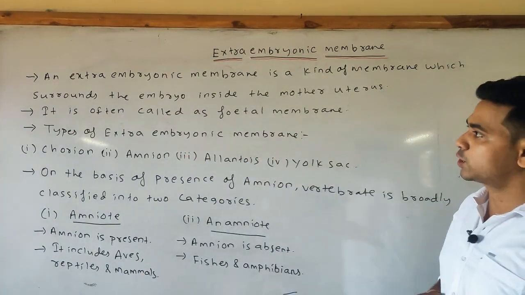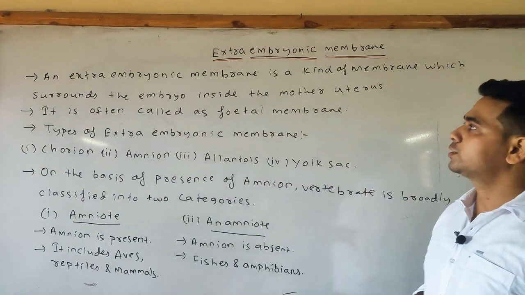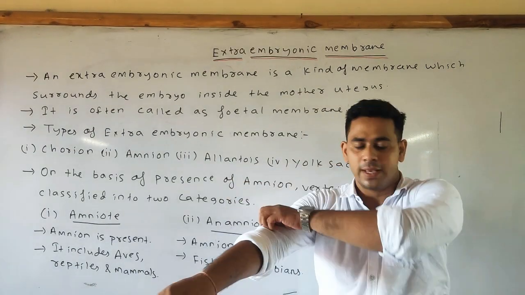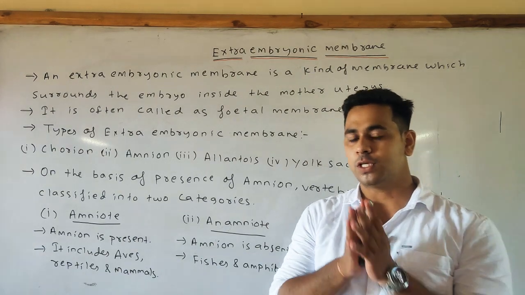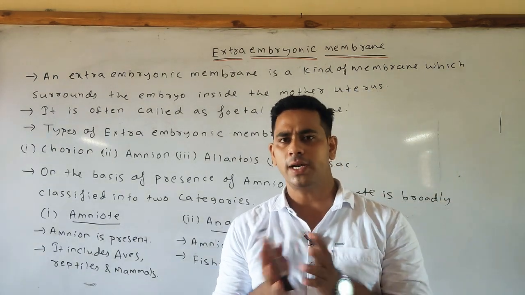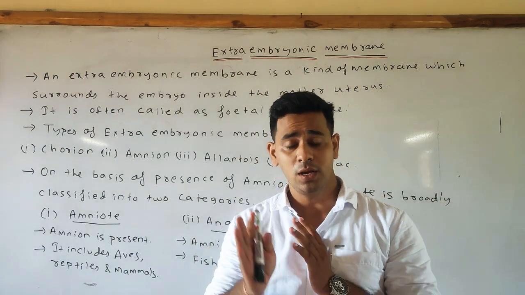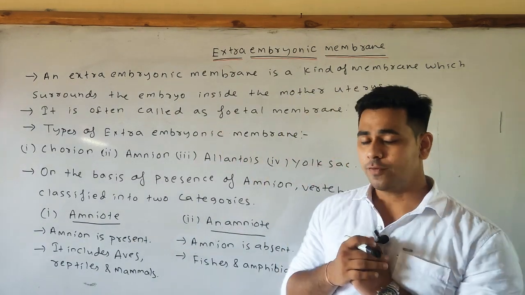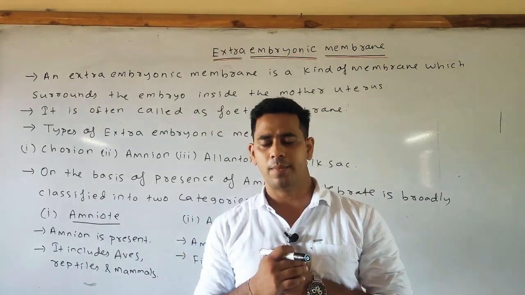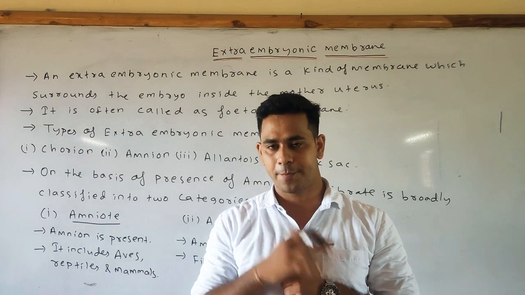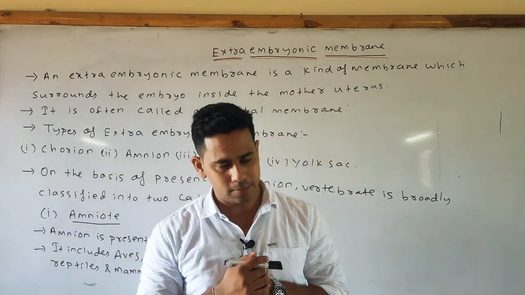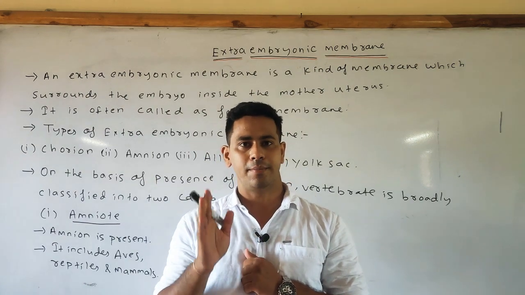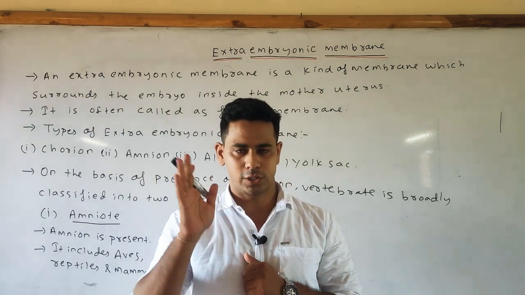So far we have discussed four major points under the extraembryonic membrane. It is a kind of membrane which surrounds the embryo inside the mother's womb. In human beings and most mammals it is often called the fetal membrane. There are four types: chorion, amnion, allantois and yolk sac.